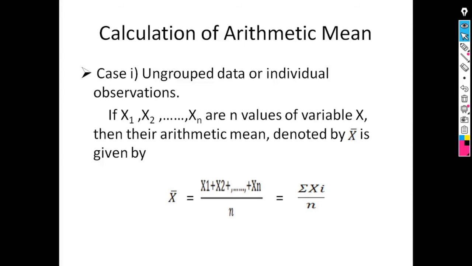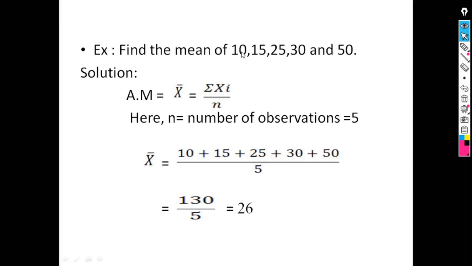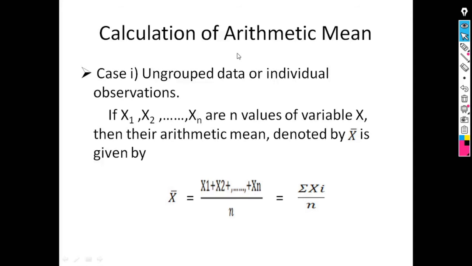As we know, there are three types of observation: individual observation, ungrouped frequency distribution and grouped frequency distribution. So there are three cases for calculation of the arithmetic mean. The first case is for ungrouped data or individual observations.